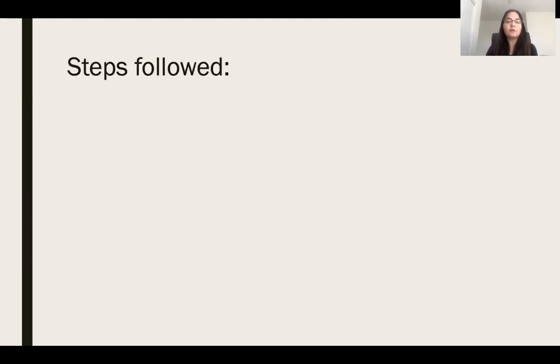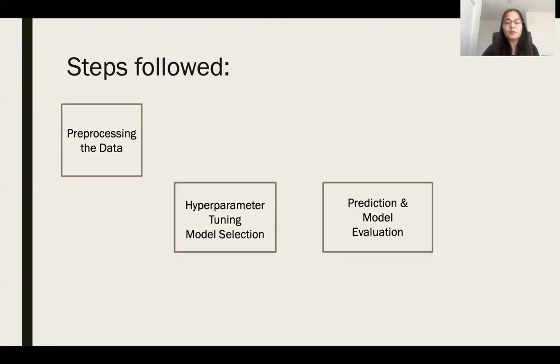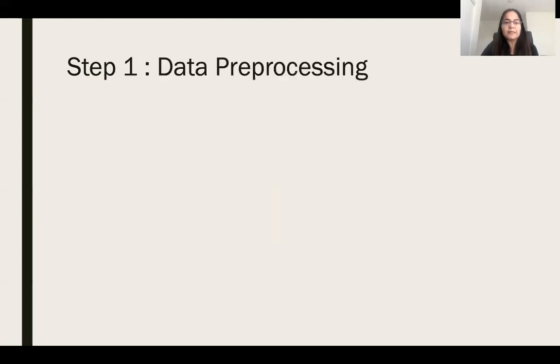So what were the steps followed for this project? The first was pre-processing the data, getting the data ready so that it can be modeled. Step 2 was hyperparameter tuning and finding the best model. Step 3 was predicting on the unseen data and model evaluation. And final was my final analysis. Let's look into all these in more detail.